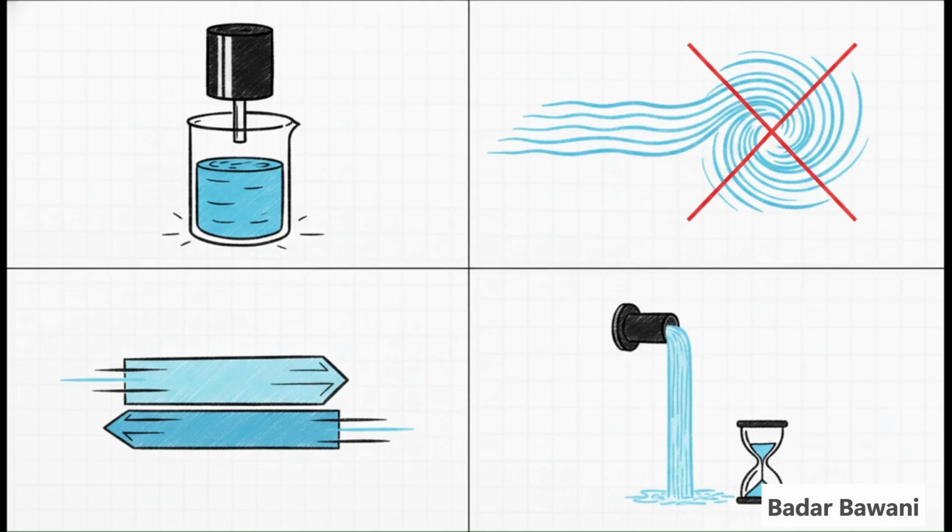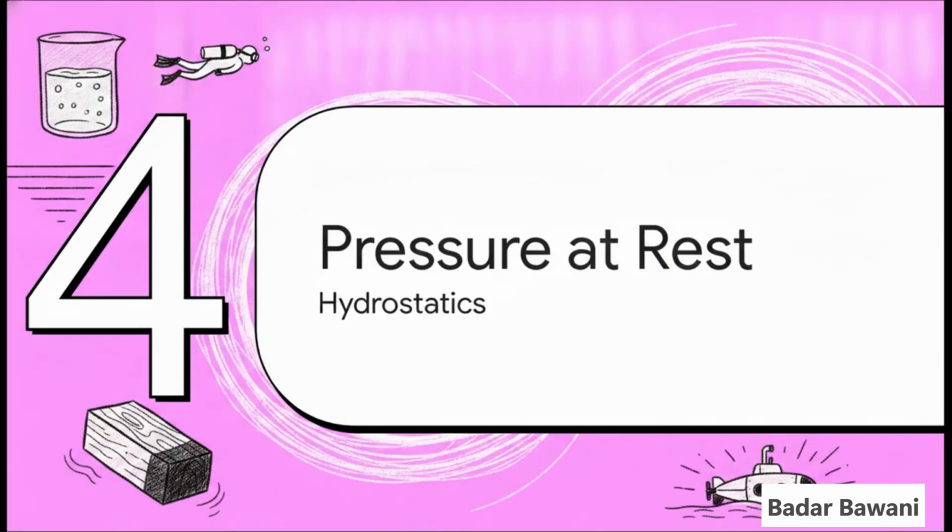We assume it's irrotational, so it's perfectly smooth with zero swirling turbulence. We treat it as non-viscous, meaning there's absolutely no internal friction when it moves. And finally, steady flow, where the velocity at any specific point stays perfectly constant over time. That brings us to Section 4, pressure at rest, also known as hydrostatics.